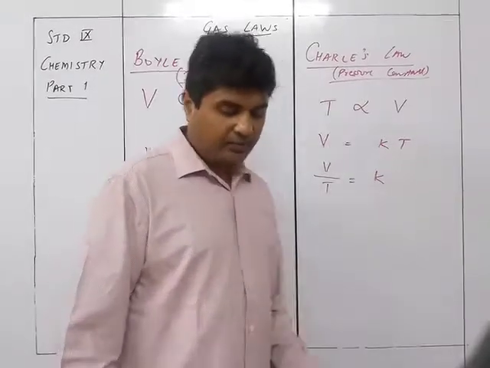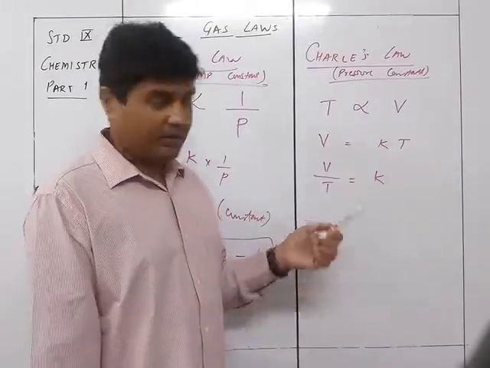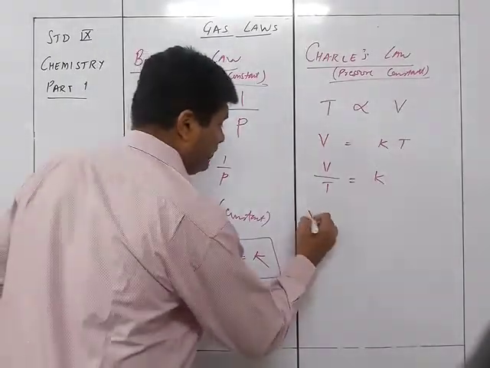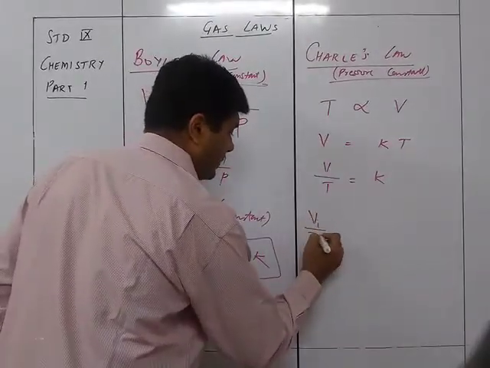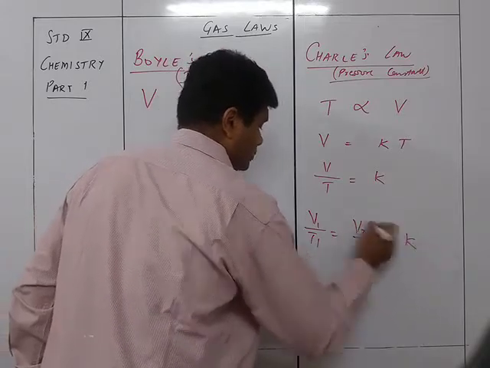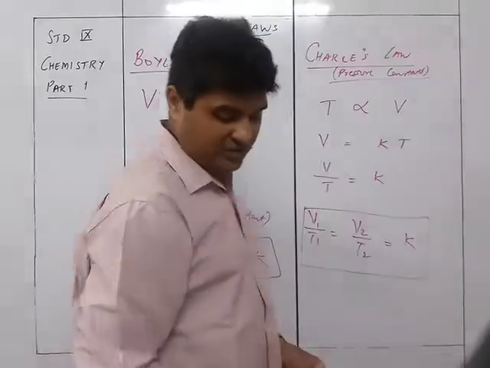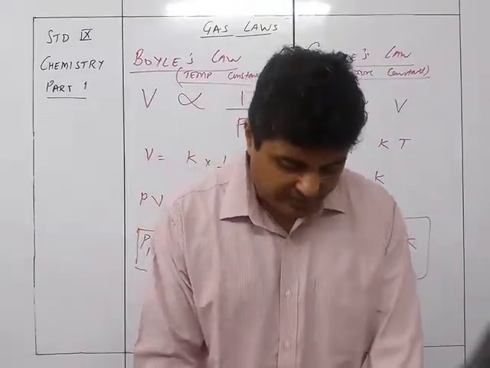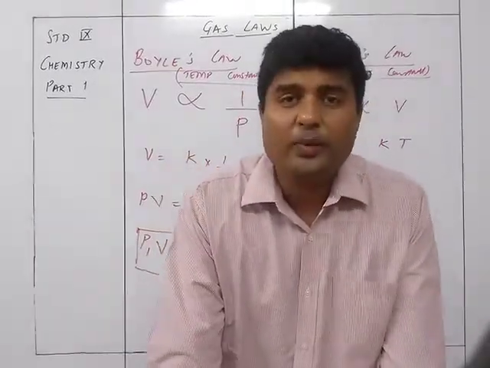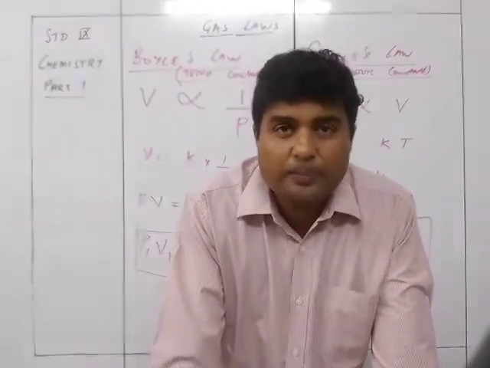If we have V1 and T1, then V1 upon T1 is equal to V2 upon T2 is equal to K. This is the Charles' law equation, at constant pressure.